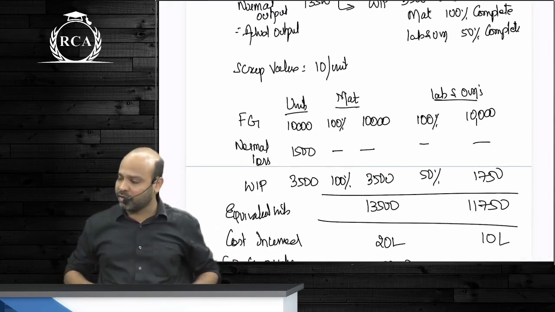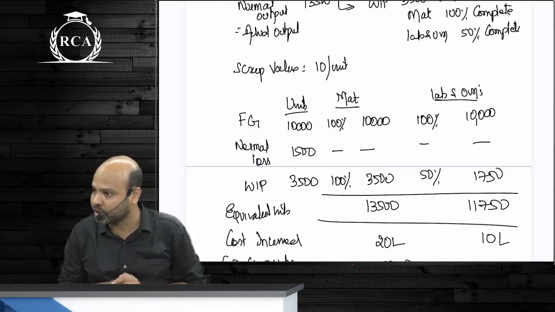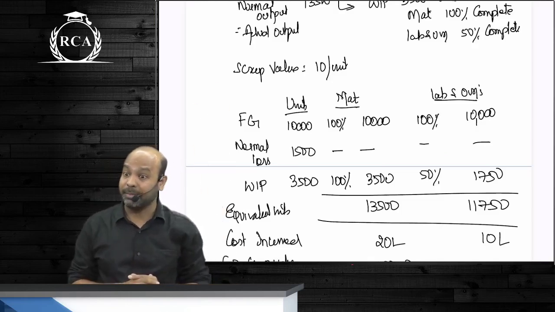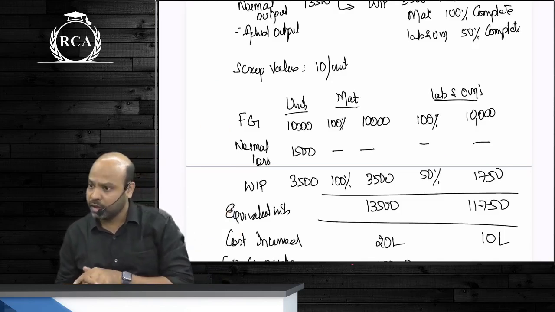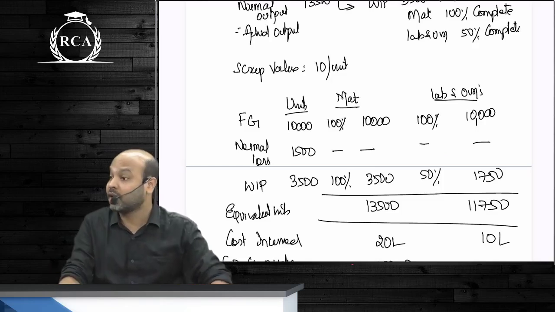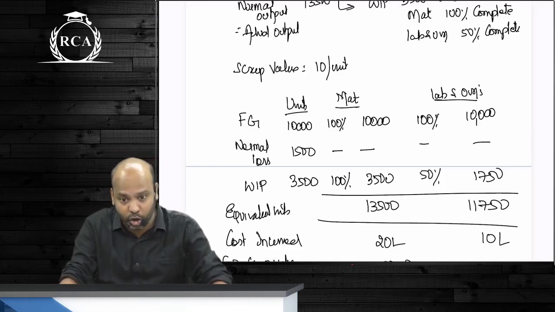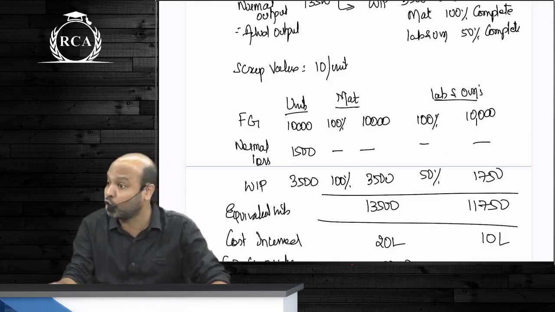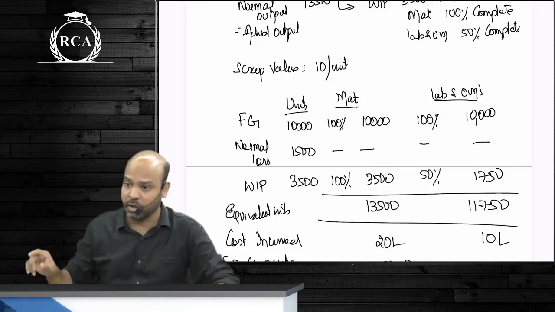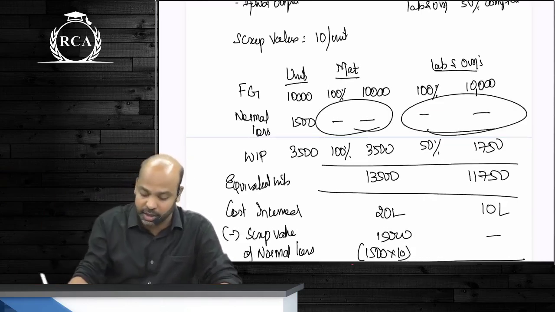Normal output, guys, whenever we have work in progress, is not computed using the input route. It is computed using the output route. In the first 7-8 questions, we wrote normal output as input minus normal loss. In the next set of questions, guys, wherever there is work in progress, we write completed units plus closing work in progress plus abnormal loss. This will become your normal output minus abnormal gain, if any. In the statement we write normal loss, but we do not write anything under the equivalent number of units. Can you see anything here, beta? No.